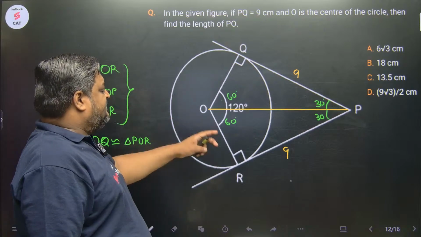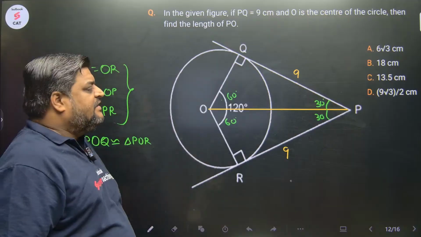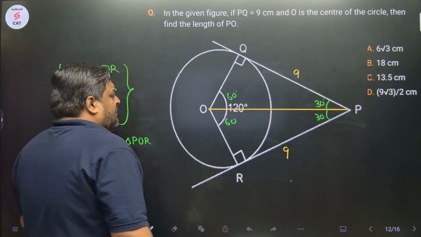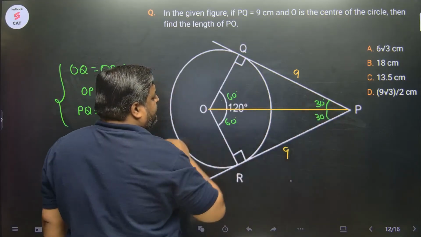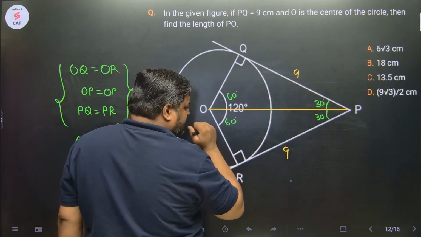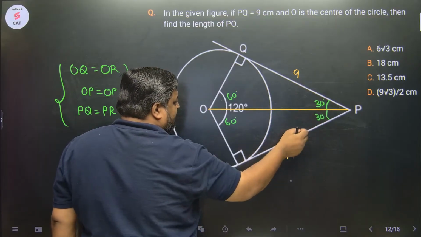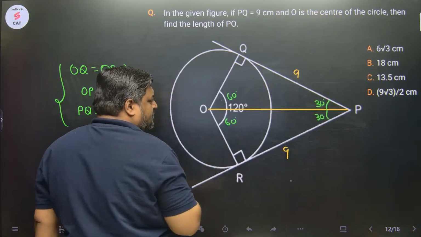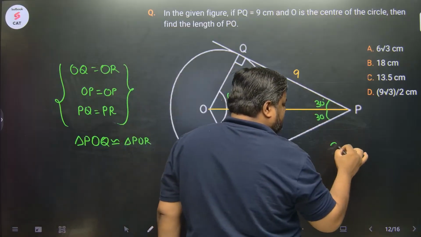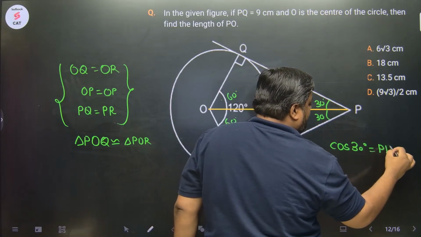Consider any of the triangles. ऊपर वाला triangle या नीचे वाला triangle. Consider any one of them. I have to find out PO. PO is the hypotenuse. अगर हम नीचे वाला ट्रायंगल देखते हैं POR, so cos theta will relate PR with PO, right? I can write cos 30 equals PR upon PO.